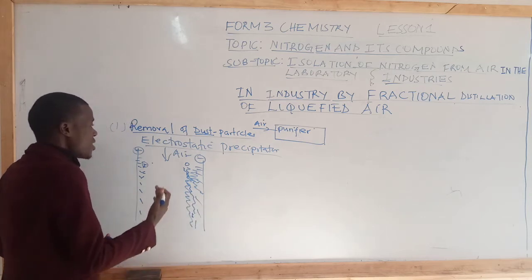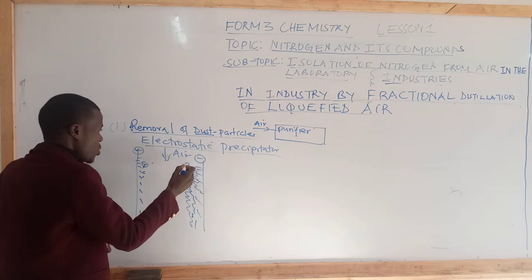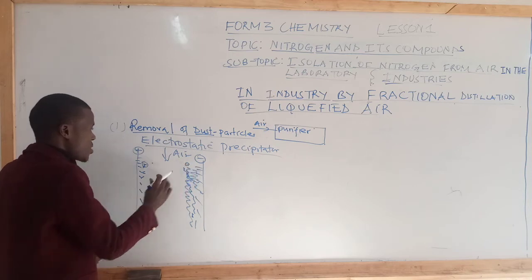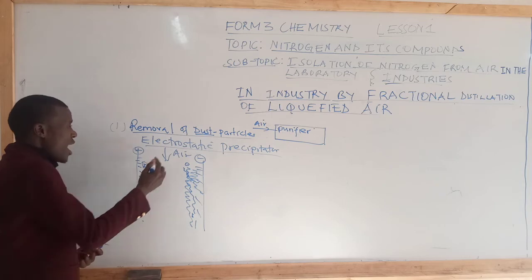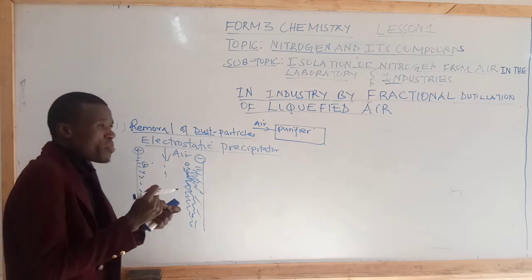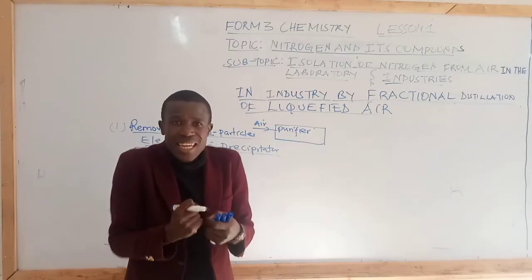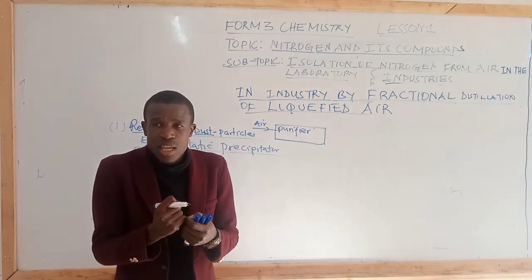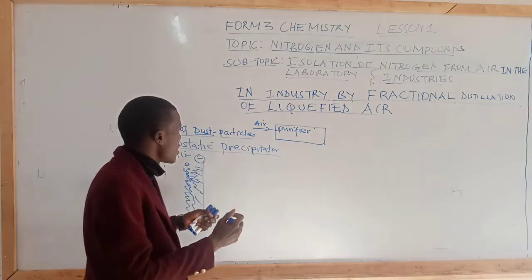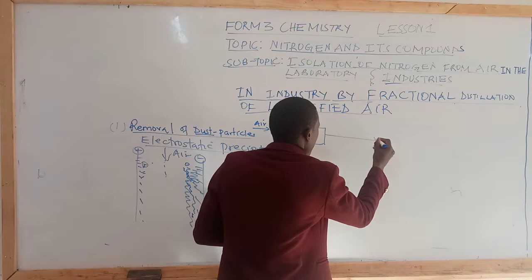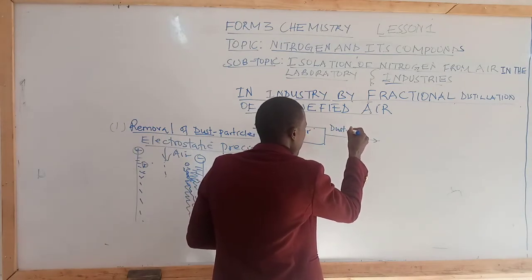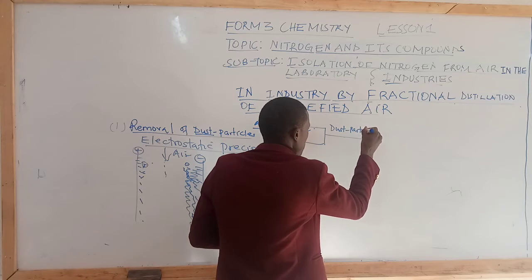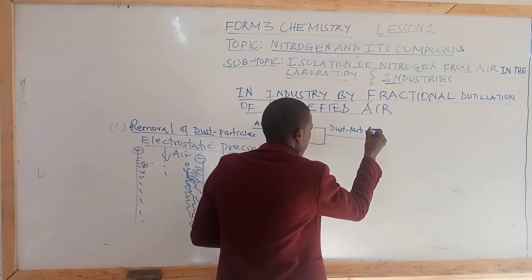It means unlike charges attract. So the positive migrate to the negative, and the negative migrate to the positive, and the dust particles will remain attached in the precipitator, sending dust particle free air into the second column.